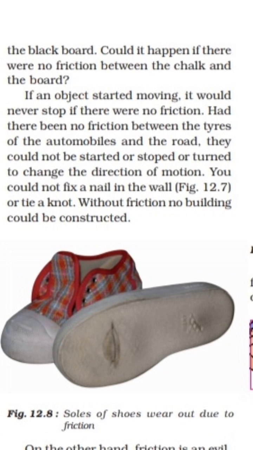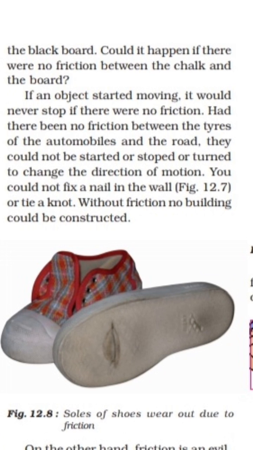Now here two examples are given which are related to our classroom. When you are writing with your pen or pencil in the notebook, there is friction between the pen or pencil and the page, and only when friction is there can you write on paper.